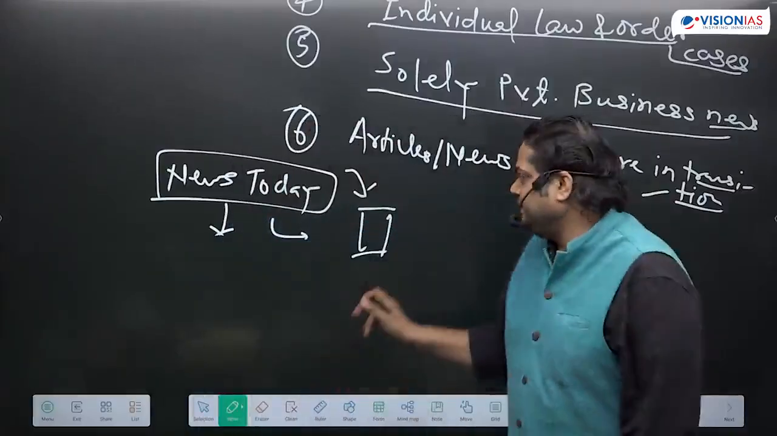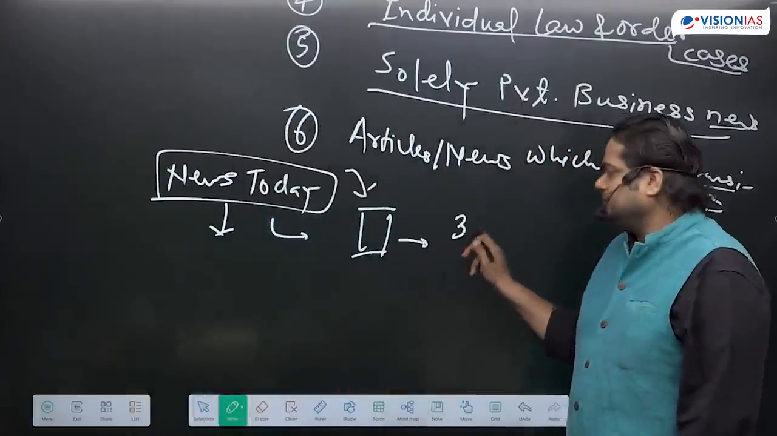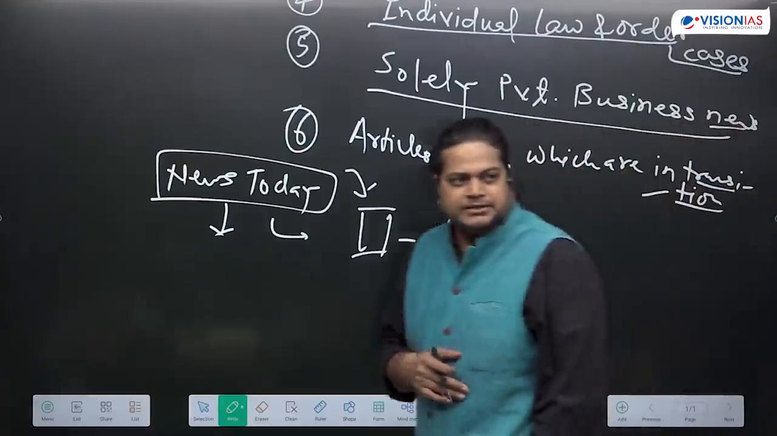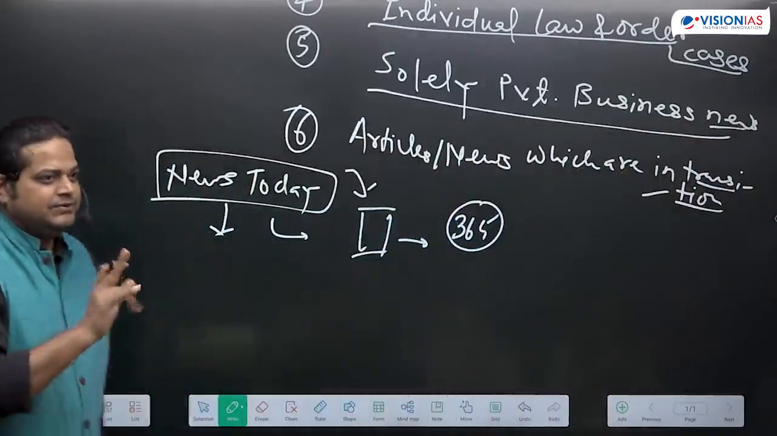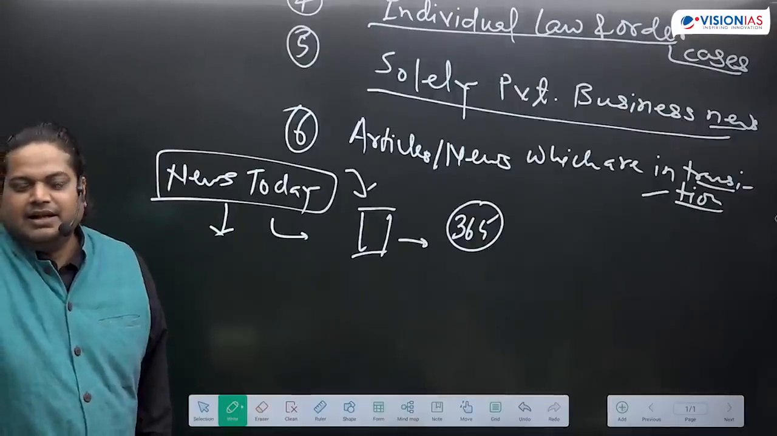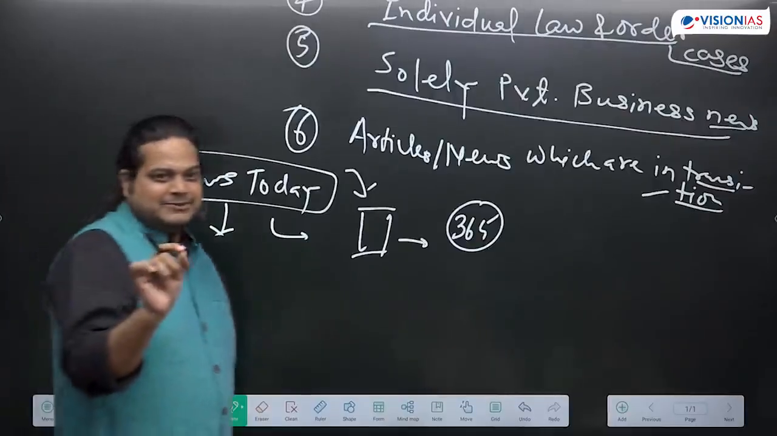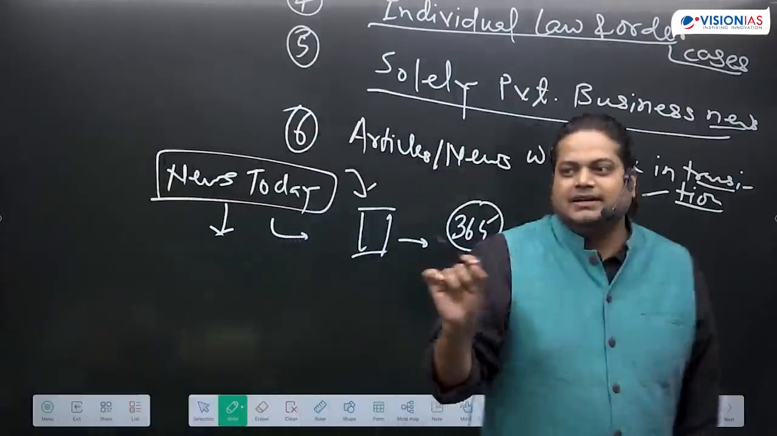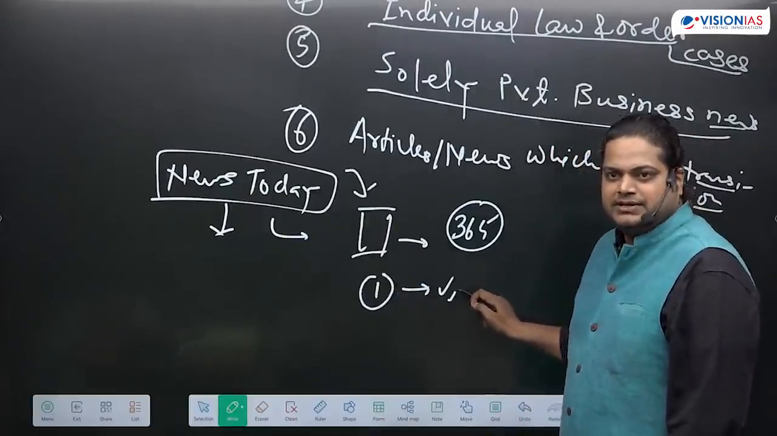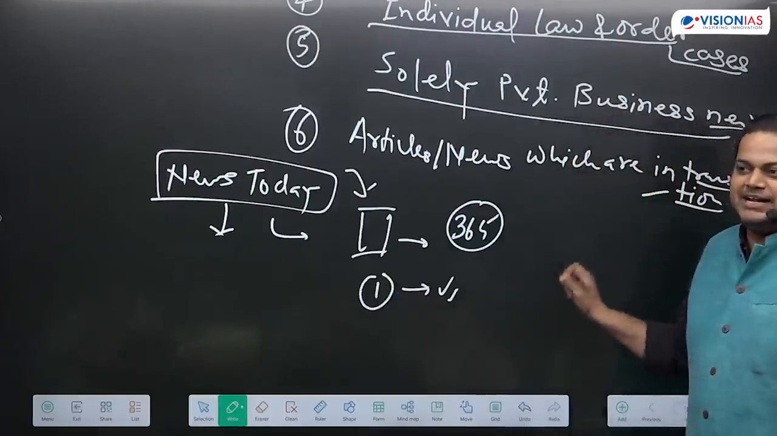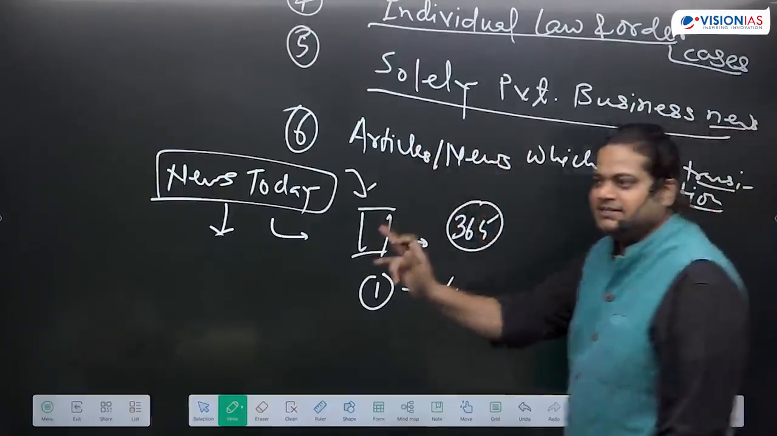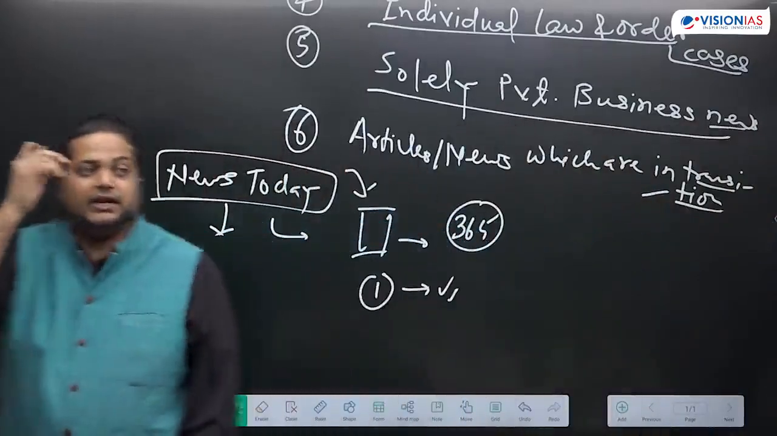If you are reading News Today every day, 365 days, how many pages? 3 to 4 pages, right? 3 to 4, that means every month you are getting 150 pages, and then you are reading monthly current affairs magazines also. So what I could suggest is, pick any one. If you are reading News Today, make a compilation of it and try to read and revise several times. Or you can pick a monthly current affairs magazine, read it, revise it.